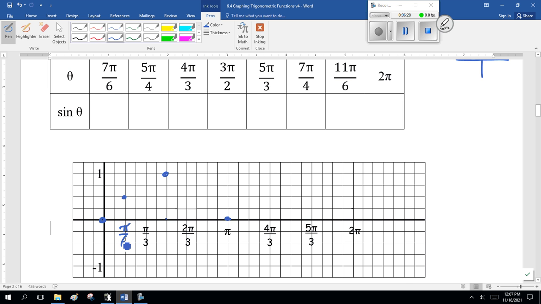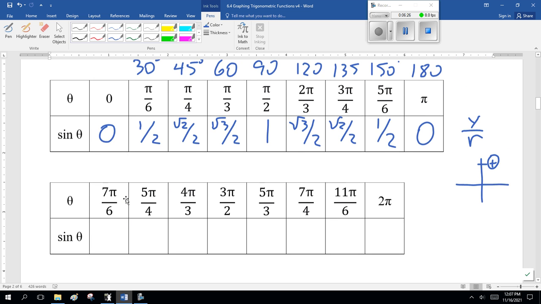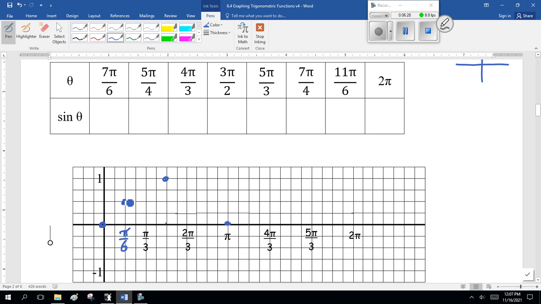Here. That's 1/2. Now, pi over 4, or 45 degrees, is root 2 over 2. Pi over 4 is halfway here. Now, root 2 over 2 is 0.707. Pi over 3 is 0.866. So I'm getting something like that. Now, I did that kind of quickly, but grab your graphing calculator and confirm that for me. 1/2, 0.707, 0.866. So it should look something like that.